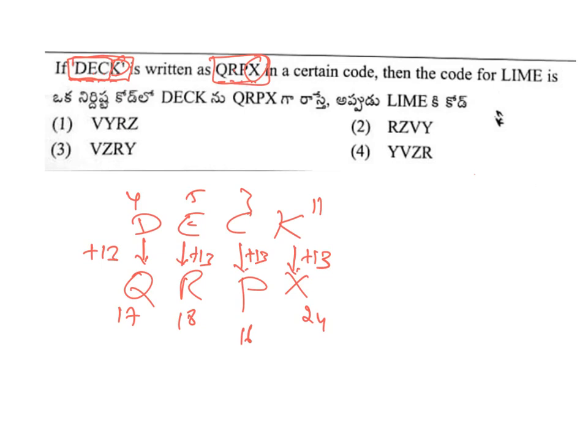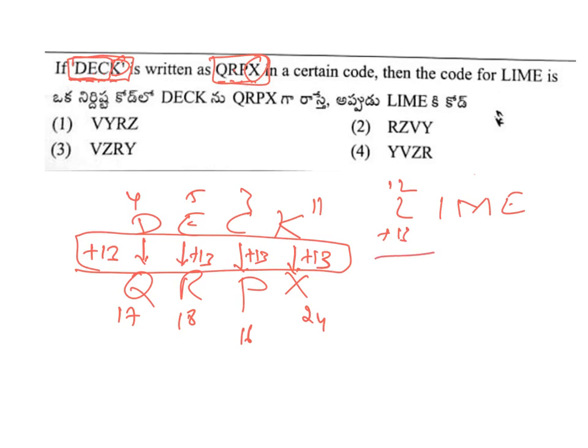So apply this trend, that is +13 +13 +13, and try to get the answer, that is for LIME. So you know L is 12, 12 plus 13 is 25, and 25 is Y. I is 9, 9 plus 13 is 22, and 22 is V. So YV, and YV is only in option 4.